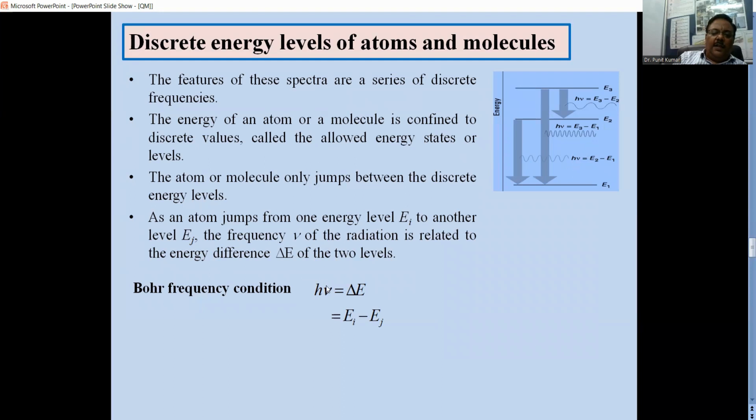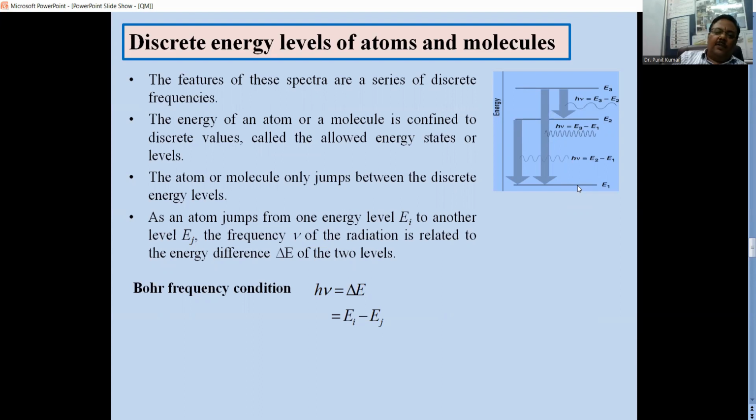And this frequency will depend on the energy levels. If there is a transition between the level E2 to E1, then the frequency will be different. And if there is a transition from E3 to E1, it will be different. So the frequency takes into account the difference in the energy of the two levels, and the total energy should be an integral multiple of it.